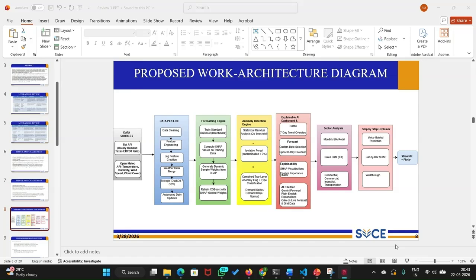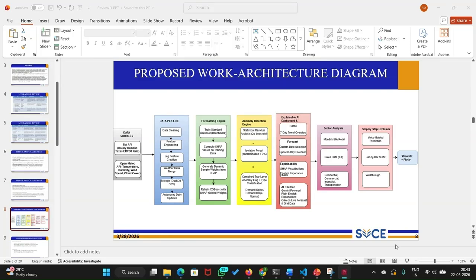In the forecast engine, we first train a standard XGBoost model, which acts as our benchmark forecasting model. After that, we compute SHAP values to understand how each feature influences the prediction. Using the SHAP values, we generate dynamic sample weights so that the model can focus more on the important patterns. Then we retrain the XGBoost model with these SHAP-guided weights to improve the forecasting performance and interpretability.